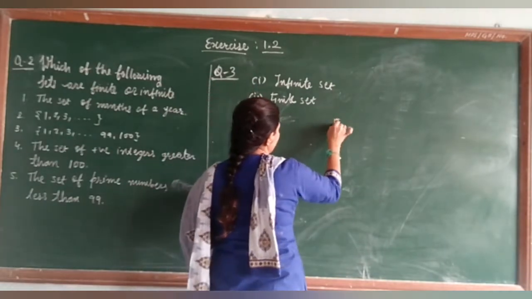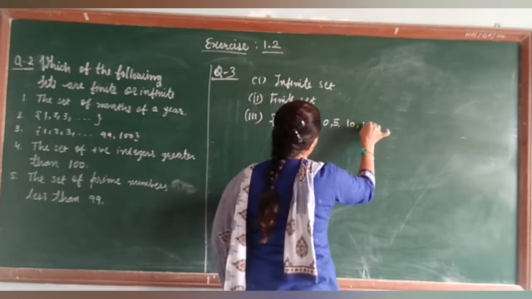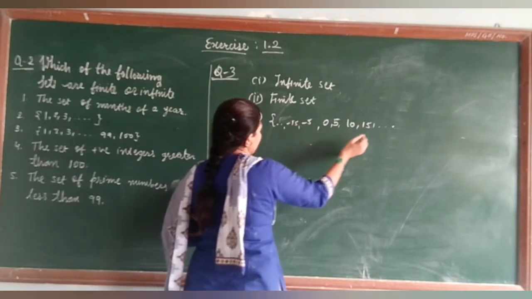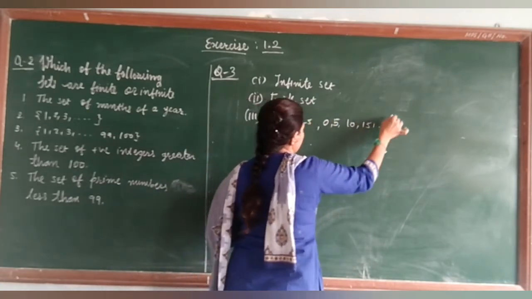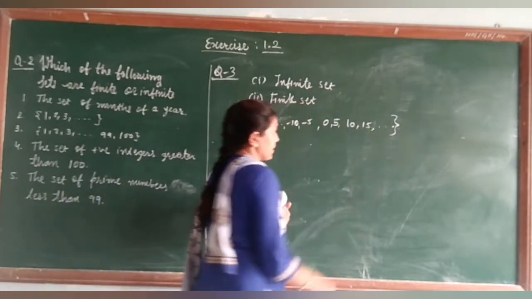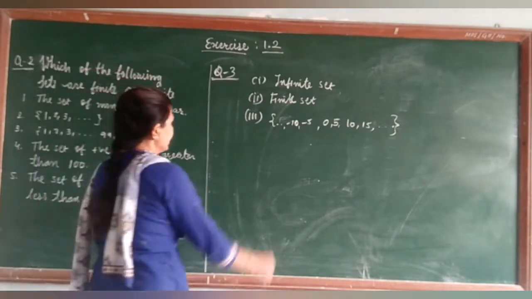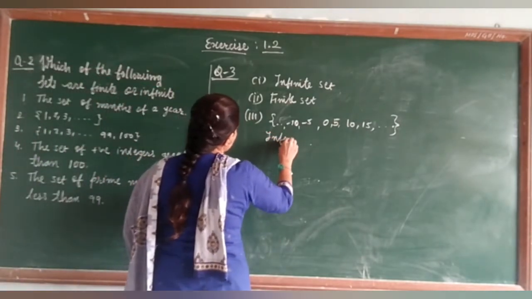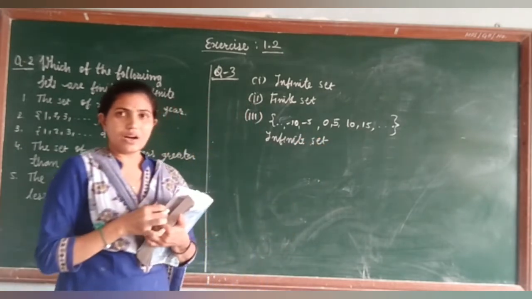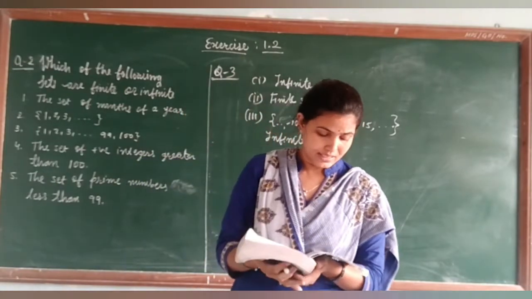Let me write down here. 5 1s are 5, 0 5s are 0, 5 2s are 10, 15, and so on. In the negative, minus 5, minus 10, minus 15, and so on. So these all are the elements which are multiples of 5. So it is an infinite set, right students? This is an infinite set. अगर सिर्फ पॉजिटिव मल्टीपल लिखा होता तो then also it is an infinite set.